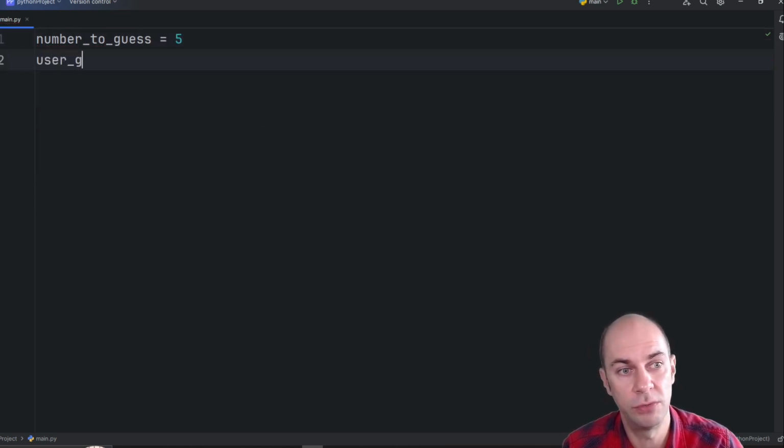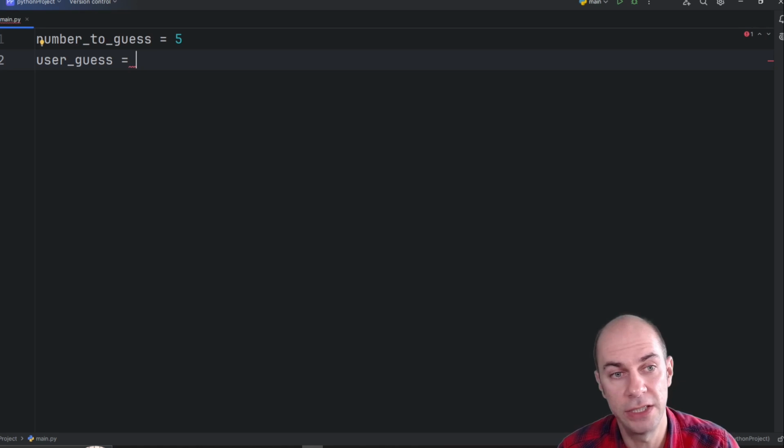And then, of course, we will also need a user guess. So that is your guess. Now, if that was a string, I would initialize it as an empty string. But because this is going to be ultimately an integer, I'm going to initialize it with the special word None. Okay, so None is different from 0. You typically are going to want to initialize this integer as None.